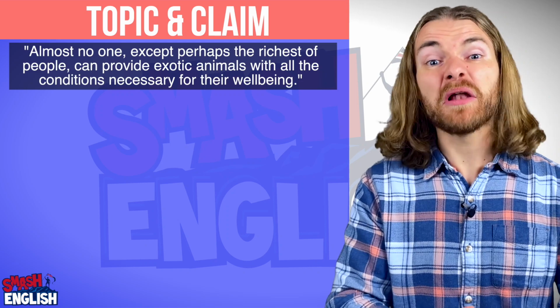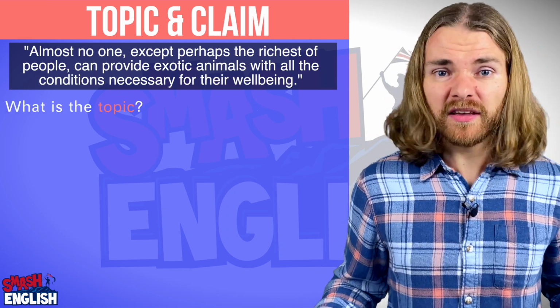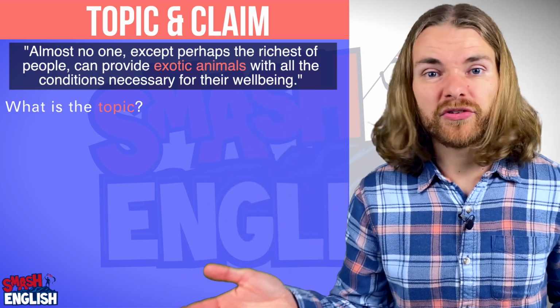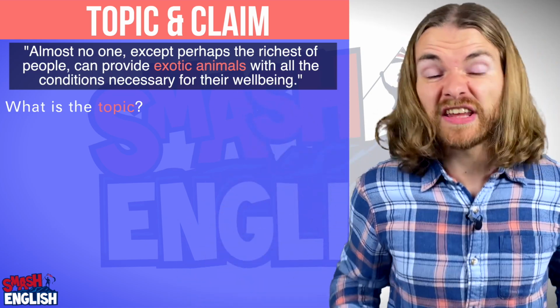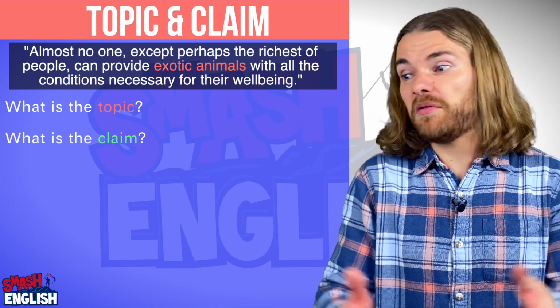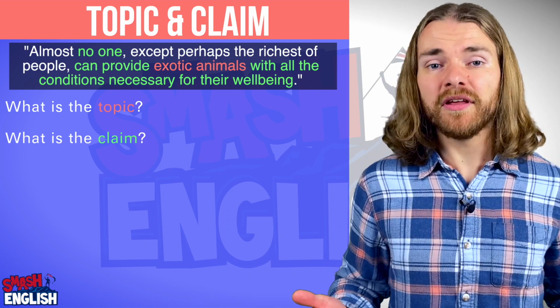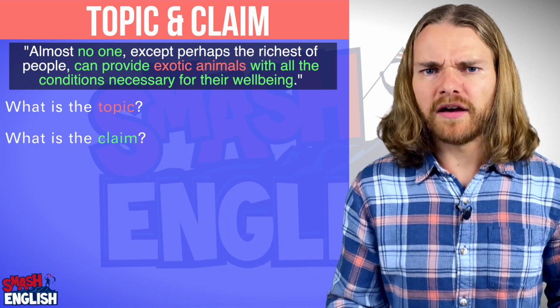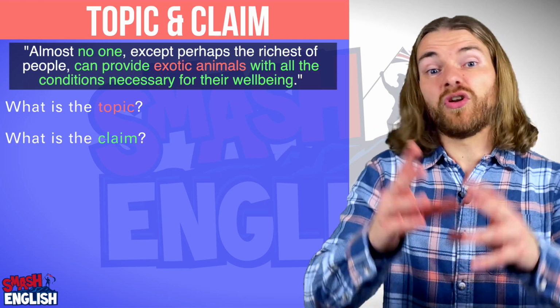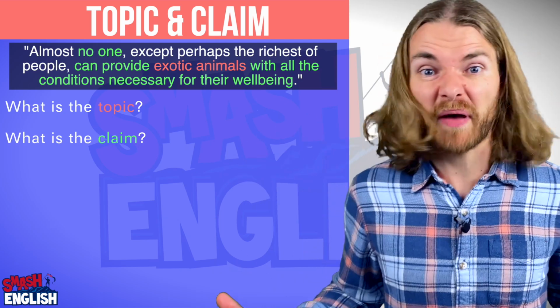Almost no one, except perhaps the richest of people, can provide exotic animals with the conditions necessary for their well-being. So, what is the topic? Here, the topic is exotic animals, or maybe keeping exotic animals as pets. The claim is that, well, basically no one can provide them with the conditions necessary for their well-being. And I'm guessing that this supports the central argument of the essay, which is, don't keep exotic animals as pets.